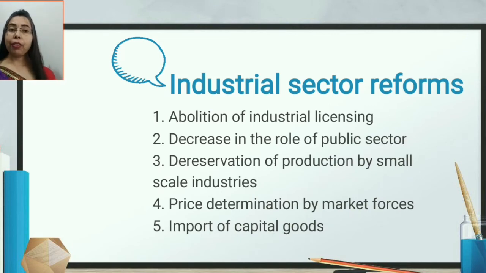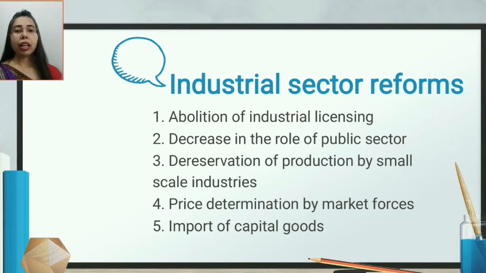Naturally, when the question is asked under liberalization, what industrial reforms were taken after 1991, you are going to write these points, and in each point you will explain what the condition was before 90 and what the condition is after 90. In this manner you have to write. As I have explained, the first point is abolition of industrial licensing.